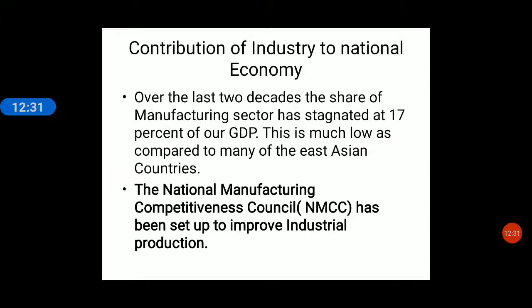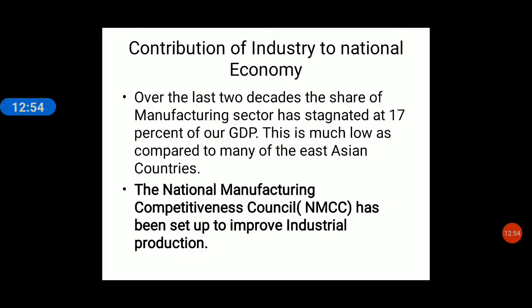In simple words, in the last 20 years, the manufacturing sector has only been able to provide 17% of our gross domestic product. The share of the manufacturing sector is only 17%, meaning stagnated. What is stagnated?